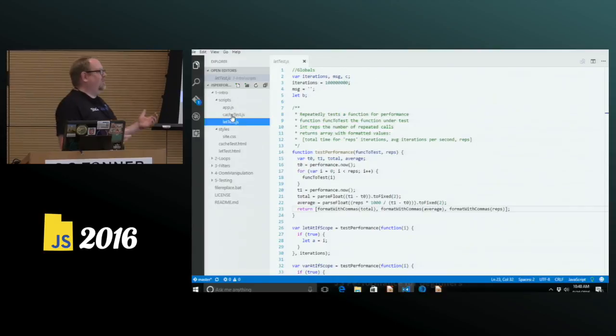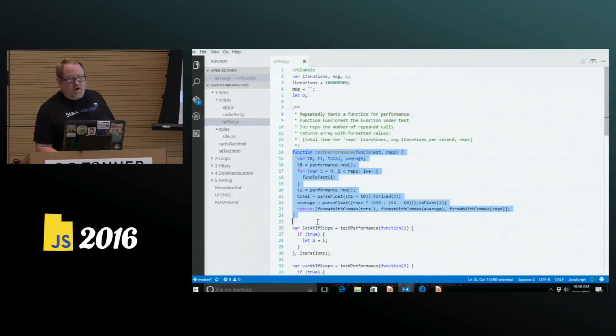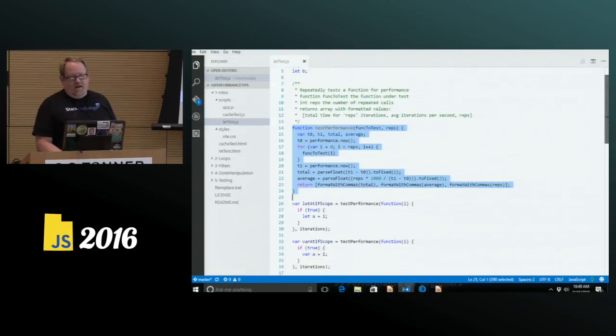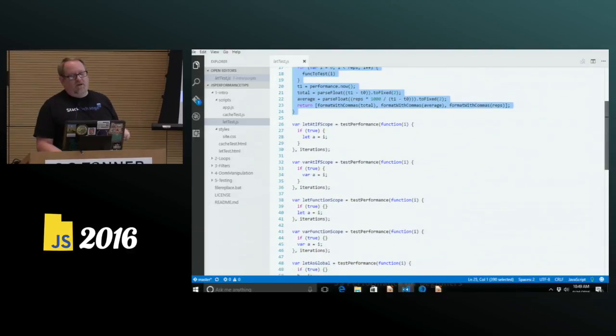var. So in ES6, there's this new idea you can do let, and it changes the scope of your variable, all right? And so this is some sample code. I don't necessarily want to go through all of the code, but just to show you, we have a section here where we're going to pass in a function, and we're going to run it a whole bunch of times. We're going to calculate how long it took, the average time it took, and the number of repetitions we did, and we're going to pass that back as an array so we can write it out. And then we've basically set up a whole bunch of tests.